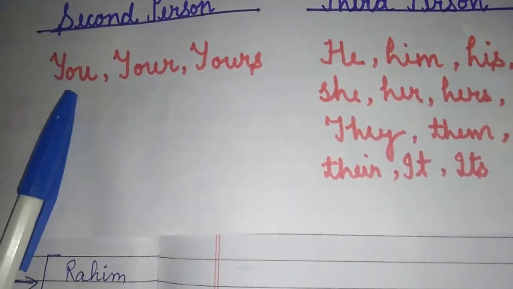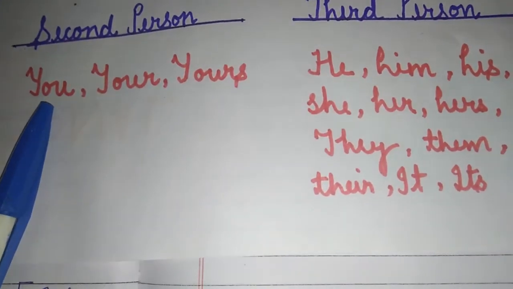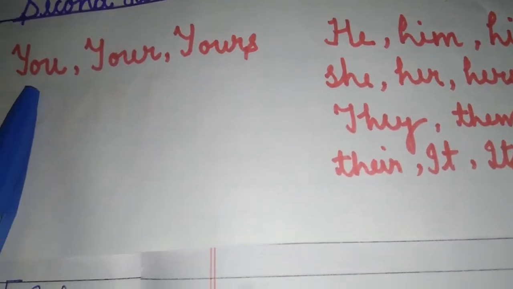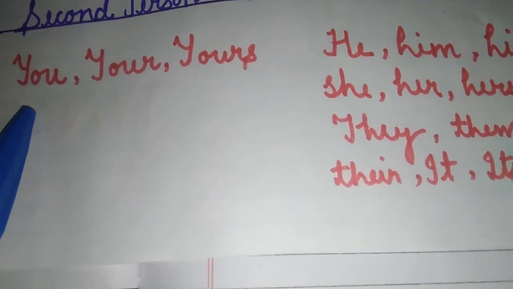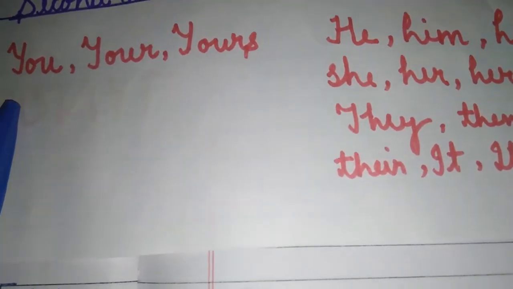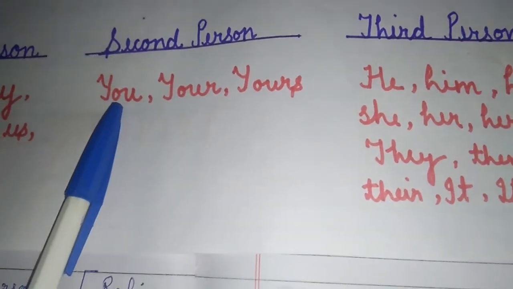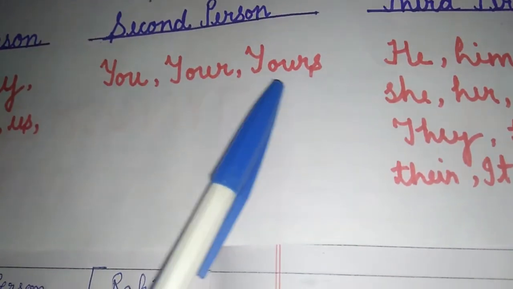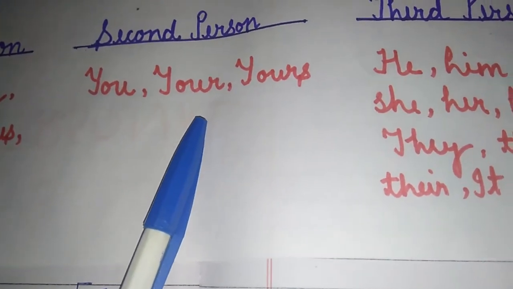In second person, we use you. Pronouns referring to the person spoken to are called second person. You, your, yours. You read your book. You is a subjective pronoun and you, your and yours are objective pronouns.